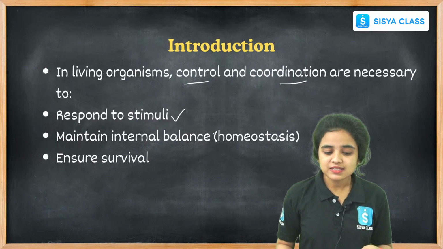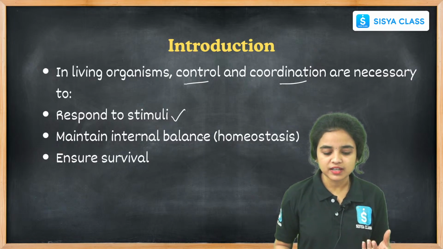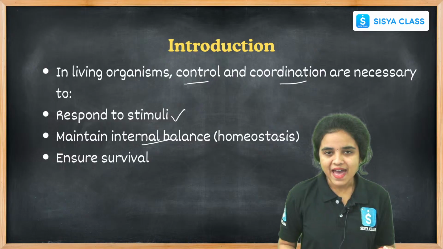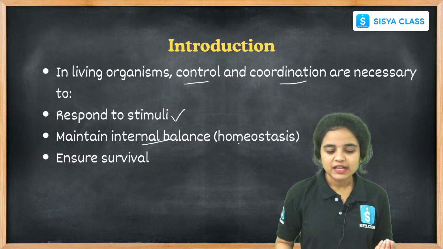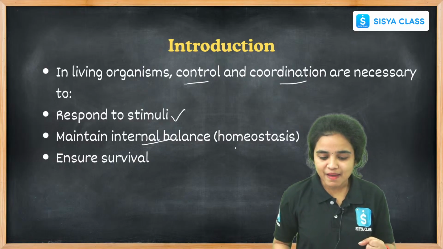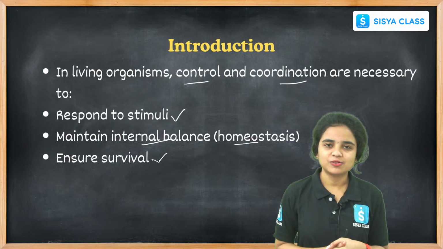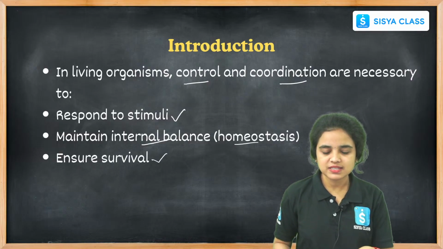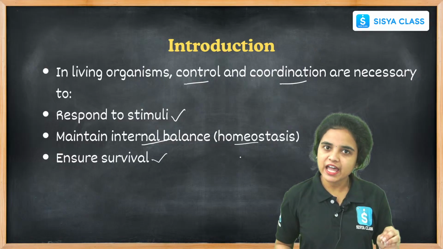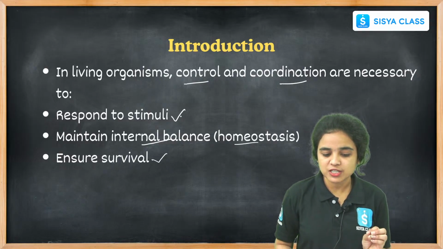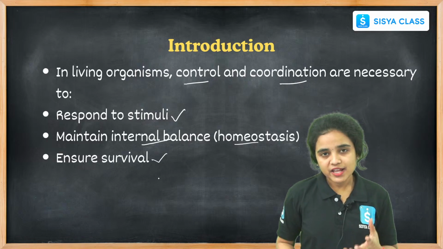Not only giving responses to stimuli, it also maintains internal balance, like homeostasis, and ensures survival. For these purposes, control and coordination are necessary for every living organism: to respond to stimuli, maintain internal balance, and ensure survival.